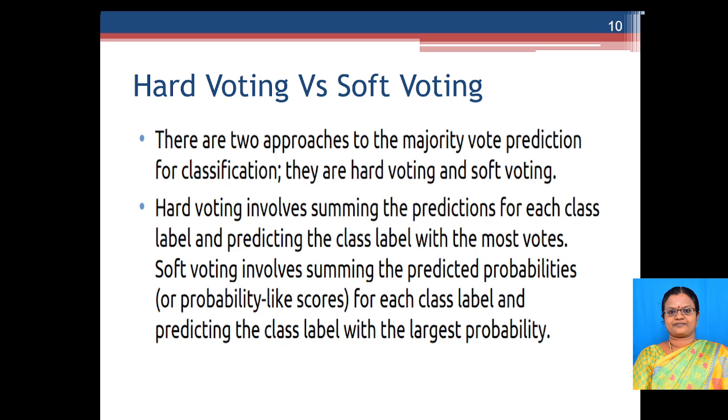Whereas soft voting involves summing the predicted probabilities. Here I have to consider the probabilities for each class label, and I have to predict the class label with the largest probability. Instead of having the prediction for each class, here I have to consider the probability for each class, and the class with the highest probability will be considered as the answer. So that is called soft voting.